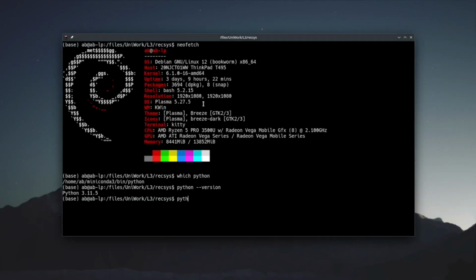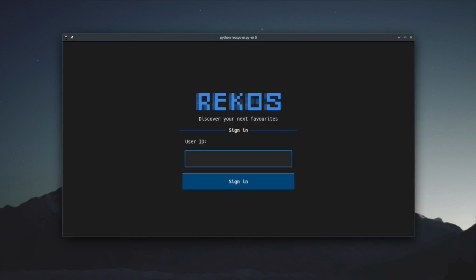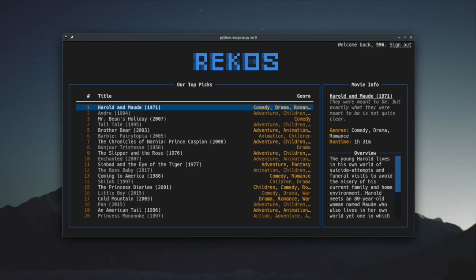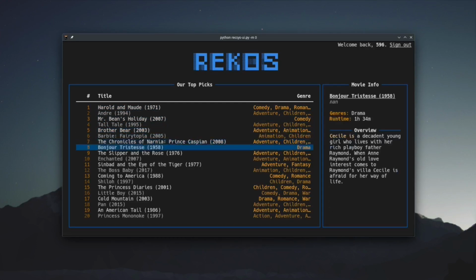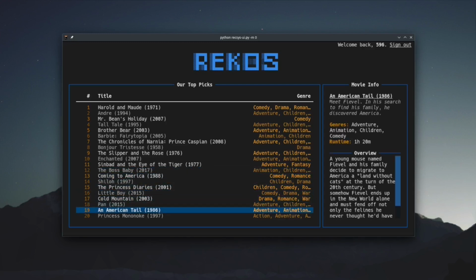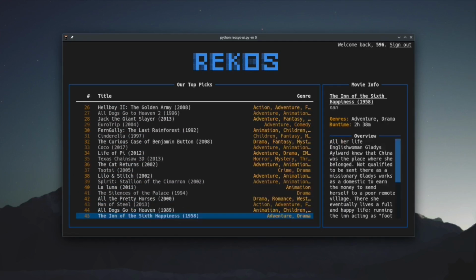Okay, so for the system demo, the command to start up the UI is python regsys-ui.py with a M flag set to 0 for the baseline system or 1 for the advanced system. As soon as we run this command, we have this sign-in screen. Let's try user index 596, and we are immediately presented with our recommendations, which we can go through, and we can go past the original 20 if we would like.